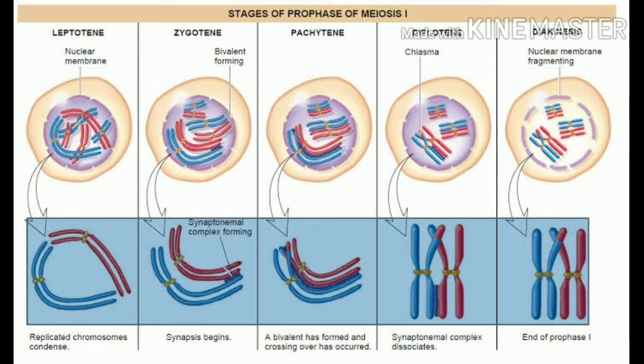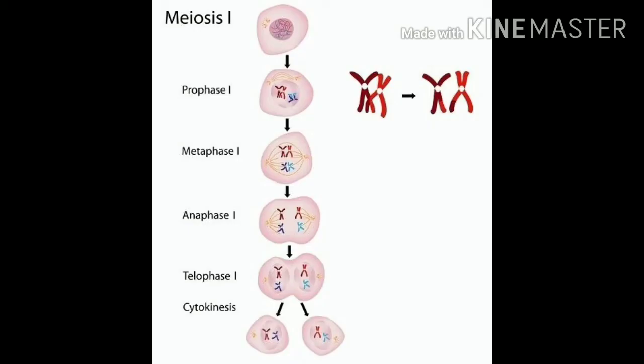In the diplotene stage they are close together, and in the diakinesis stage there will be a gap between the chromosomes, so that they are separating from each other. They keep distance from each other.